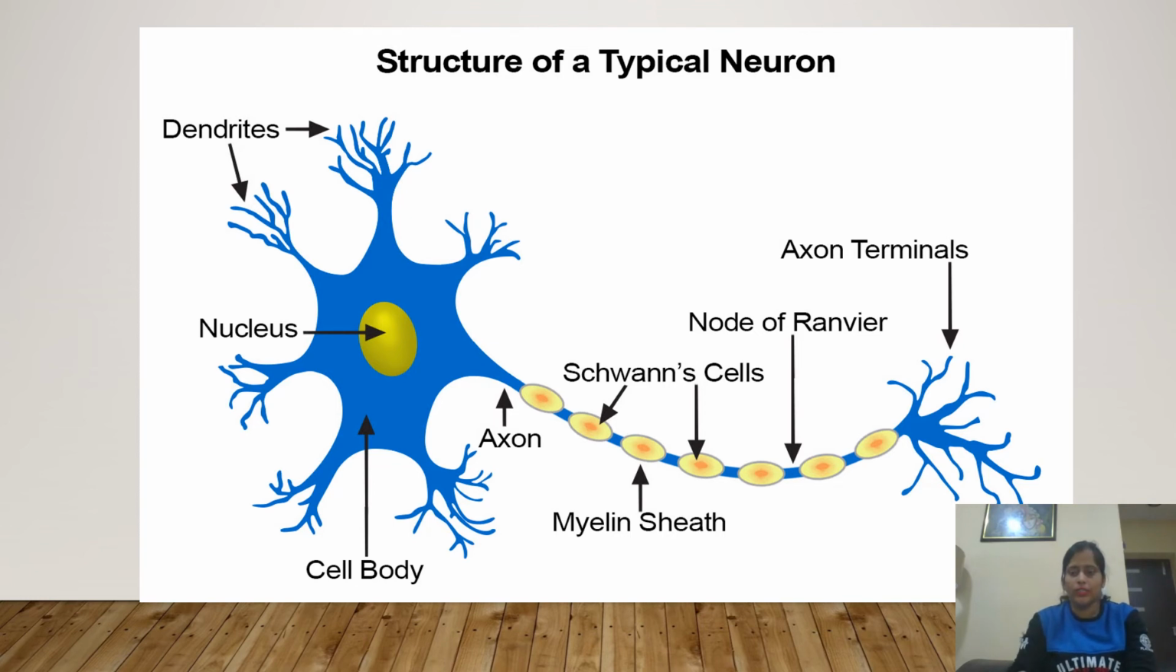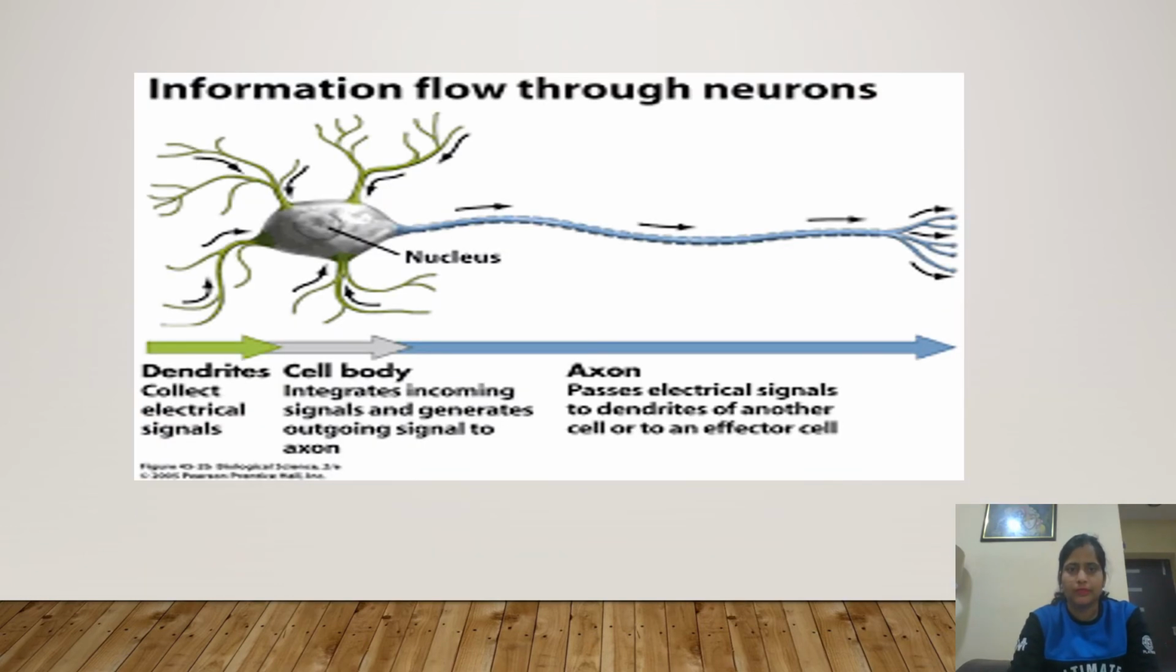Now let's see what work it does. How does it help? How does information flow through neurons? See, there are dendrites that collect electric signals. Then we have the cell body, and in the cell body we have the nucleus. It integrates the signals and generates an outgoing signal to the axon. Then the axon passes the electric signal to the dendrites of another cell, and then to an effector cell.